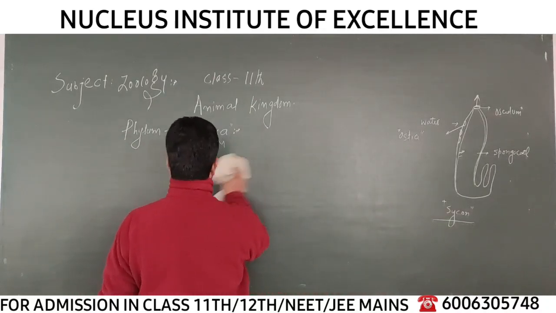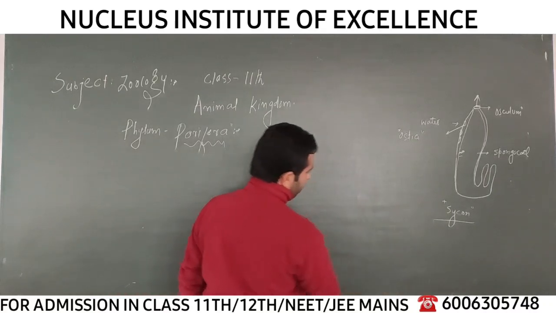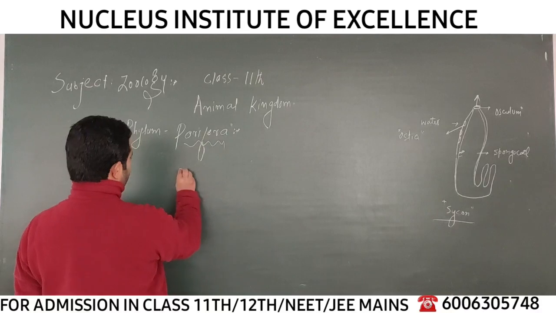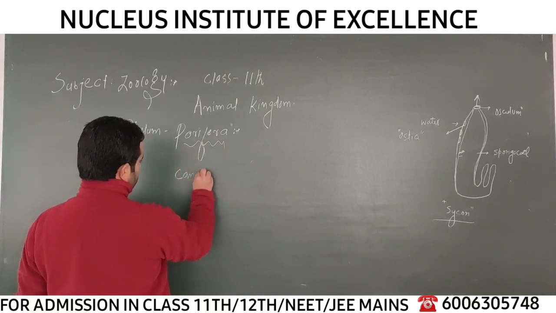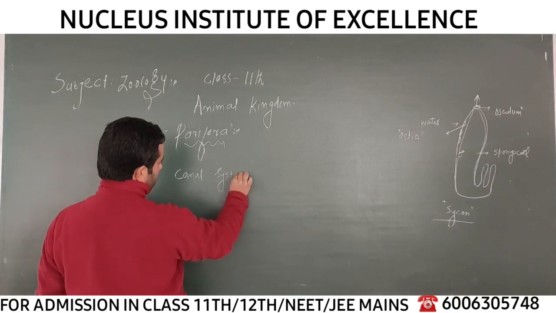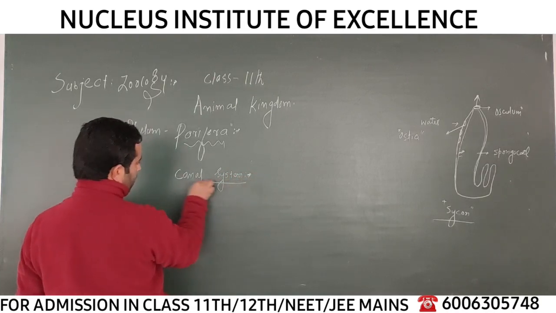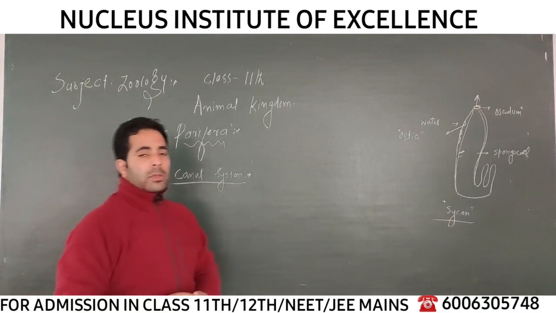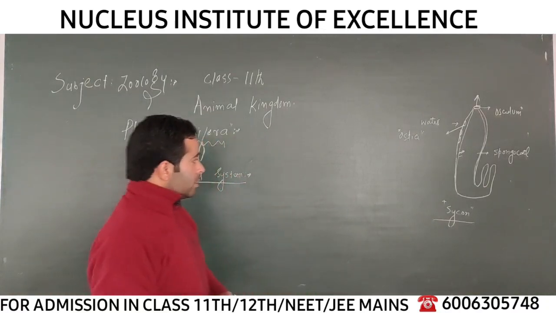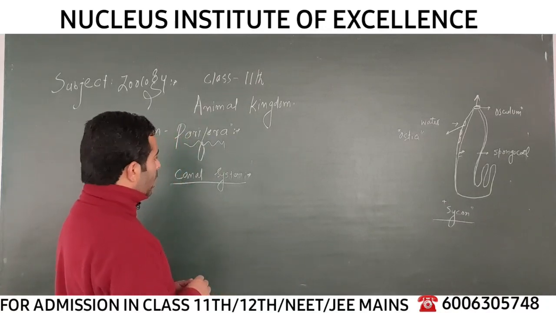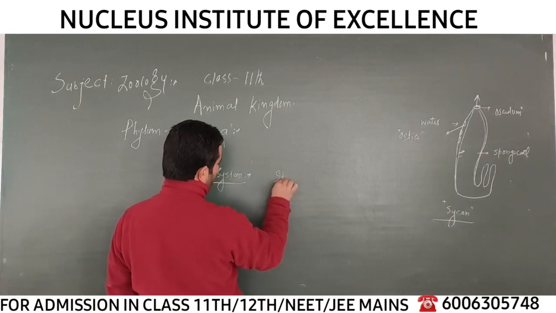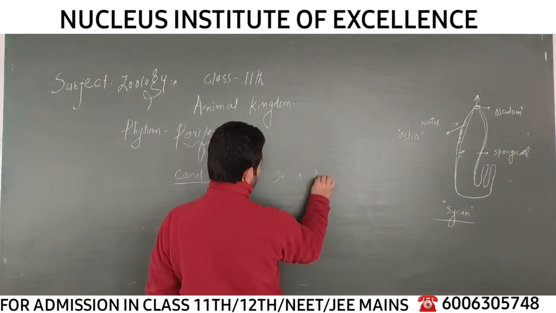And this system of canals in the body of a Porifera is called the canal system. This is a very important character in the Porifera. So in the body of the Porifera there is a system of canals called the canal system, and let me tell you that this canal system is also formed by the body wall. It is actually the character of the body wall.